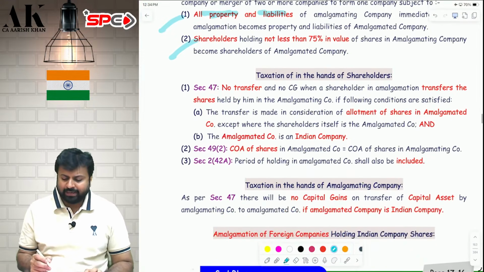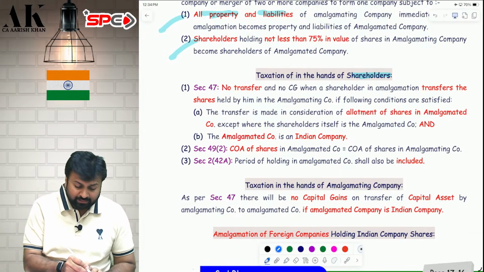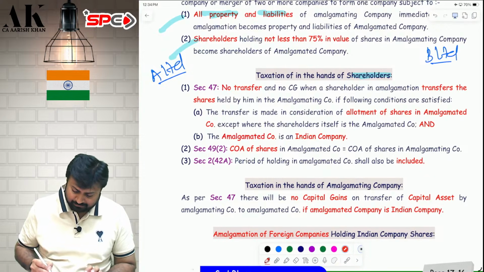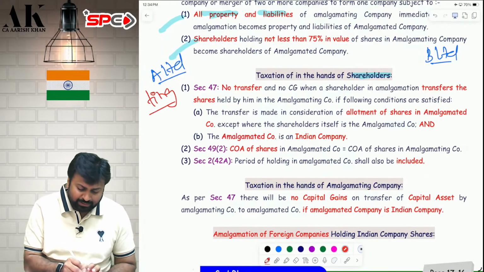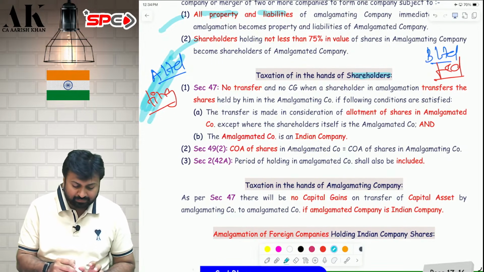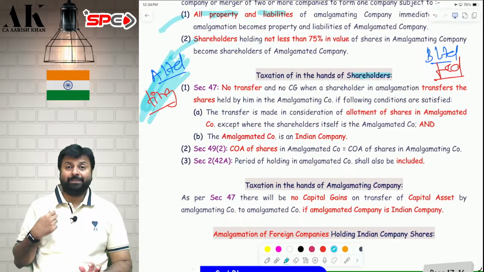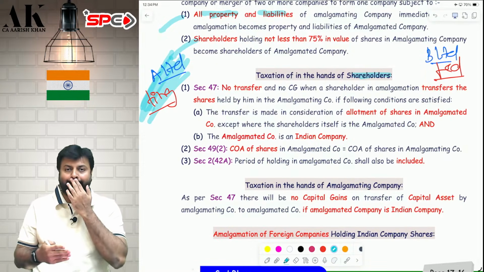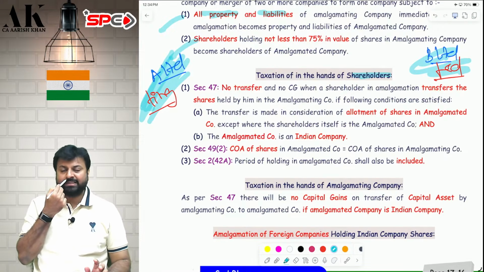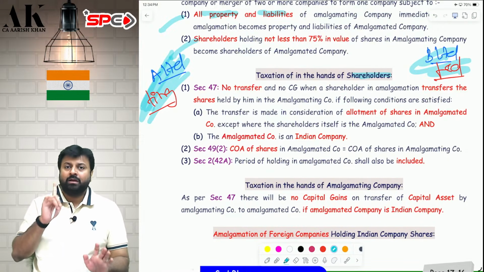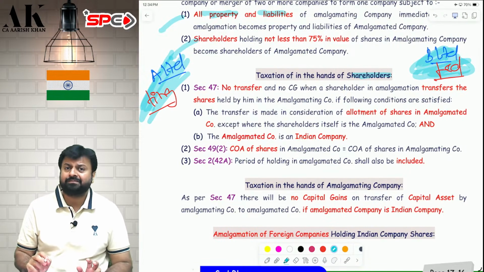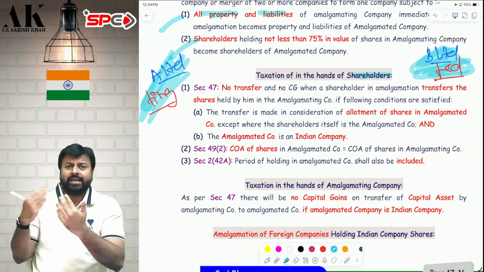Now, what is the treatment in the hands of the shareholder? Let's take an example. There is A Limited over here. There is B Limited over here. This A Limited is the amalgamating company. This B Limited is the amalgamated company. And I am a shareholder of the amalgamating company. So I have to give my shares back. If I give my shares back and take the shares of B Limited, it is exempt. Give share, take share, exempt. Only one condition to fulfill, that is the amalgamated company should be an Indian company. So if I give share and take share, it is exempt.